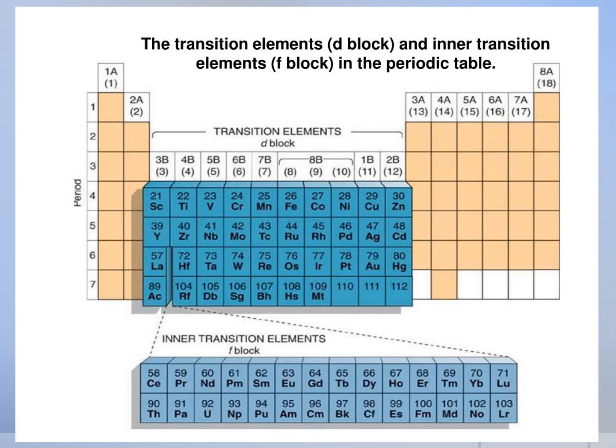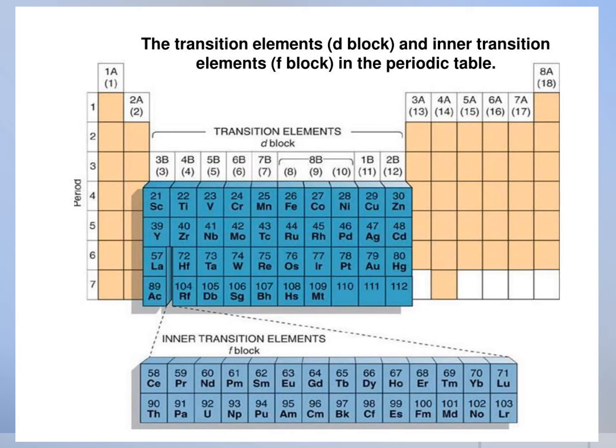However, IUPAC is the international organization for the arrangement of periodic elements. That organization defines a transition metal as an element whose atom has an incomplete D subshell, or which can give rise to cations with an incomplete D subshell.